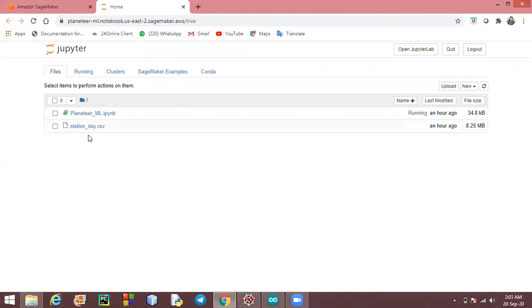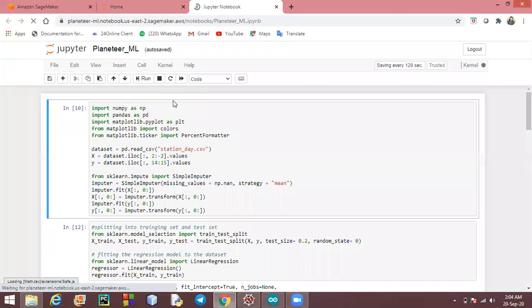This data is actually predefined. Our sensor will take a lot of time to input the data, as this will be connected to different vehicles and will take input from different areas and send it to our database. But right now we have already created station data, and we are running our machine learning model on this. Let me show you how it's working.